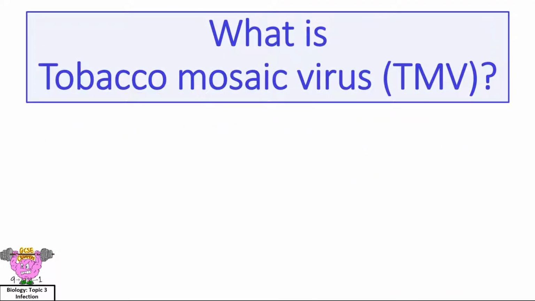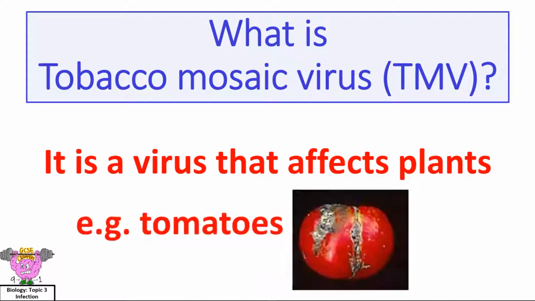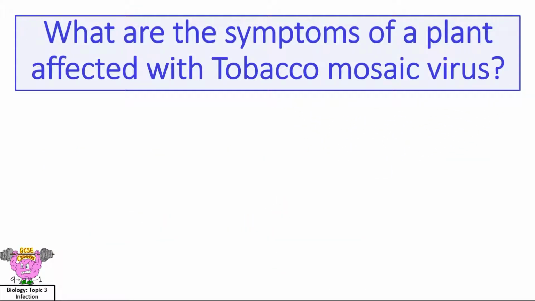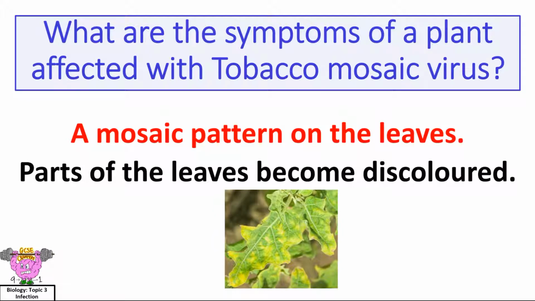What is tobacco mosaic virus, TMV? It's a virus that affects plants, for example tomatoes. What are the symptoms of a plant affected with tobacco mosaic virus? A mosaic pattern on the leaves. Parts of the leaves become discoloured.